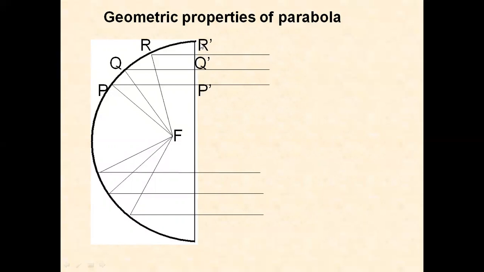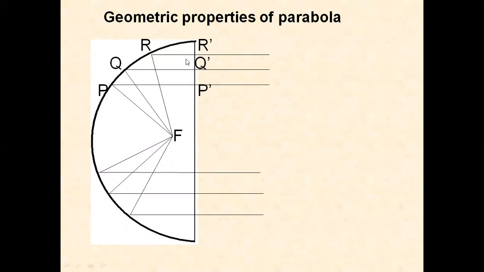What is the most important property of the parabola? It is a locus of a point which moves so that its distance from the fixed point called focus plus its distance from a straight line called directrix is constant. Due to this property, a parabola will act as a good microwave reflector.